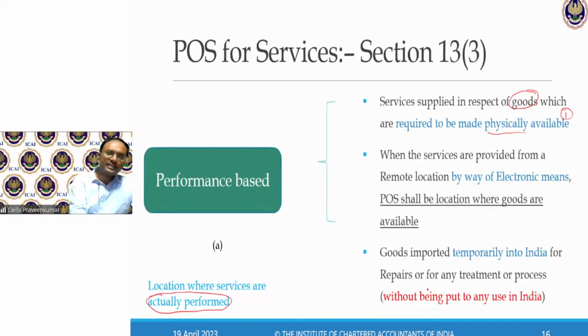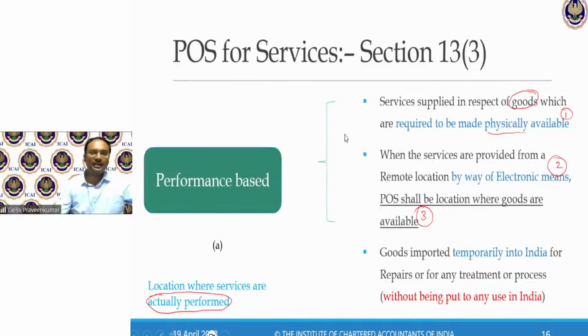Now, what if this service on goods is rendered electronically? If I render the services electronically, then the place of supply shall be the place where the goods are available. Where the goods are available remotely, that shall be my place of supply. So here, in simple terms, they say performance based, where the goods are to be made physically available by the recipient to the service provider.